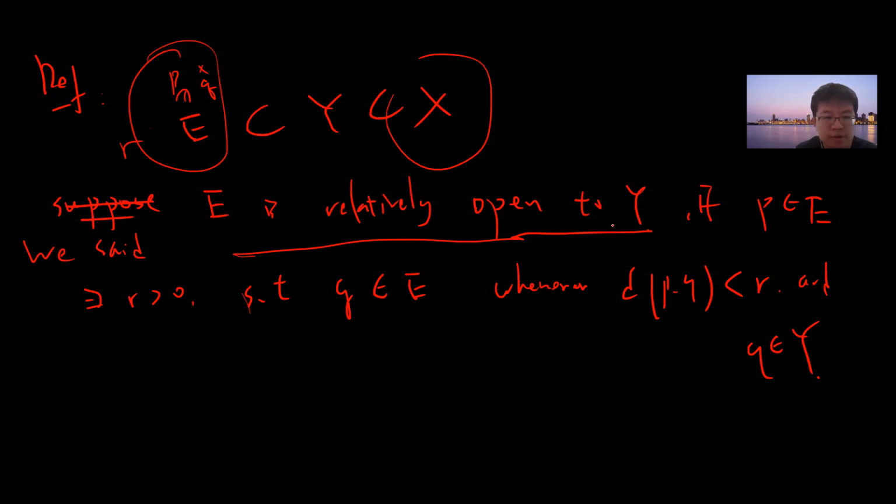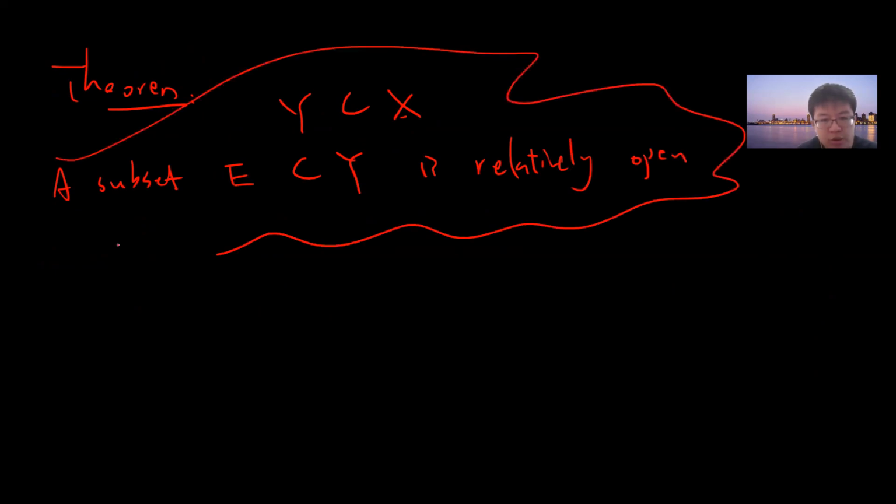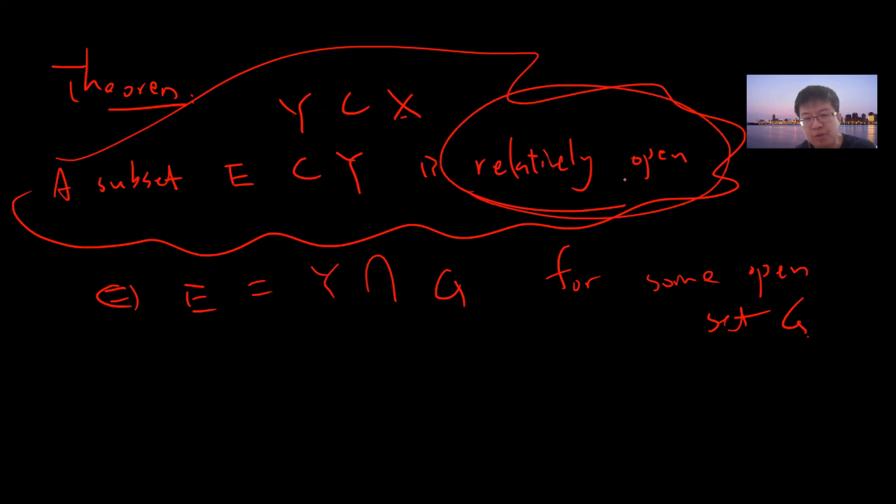So, theorem. The theorem says: take a subset E of Y. E is relatively open if and only if E is Y intersection G for some open set G. This is the rigorous characterization. The theorem tells you that the relatively open notion, which is somewhat abstract, can be viewed as just Y intersection with an open set G.